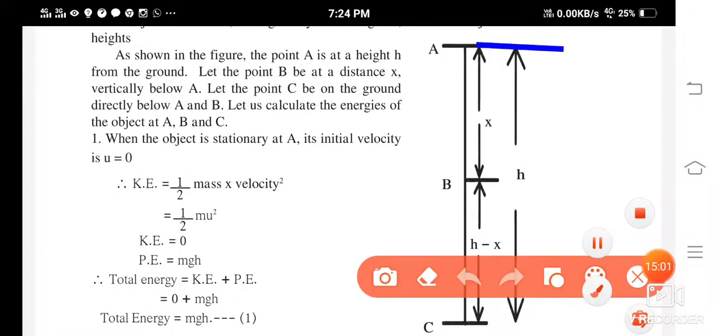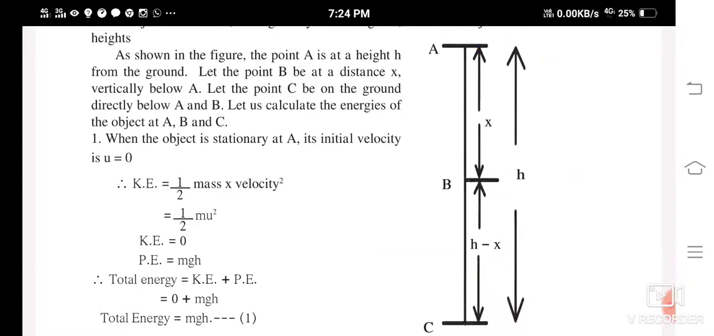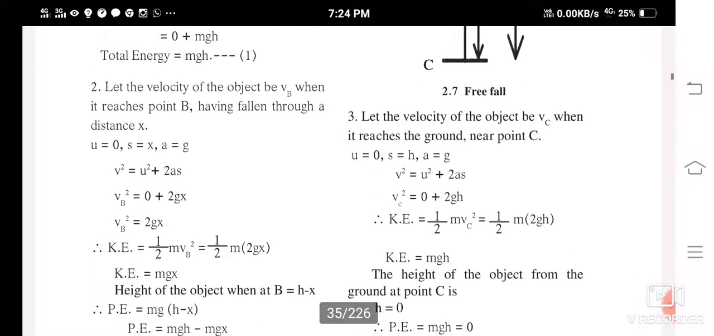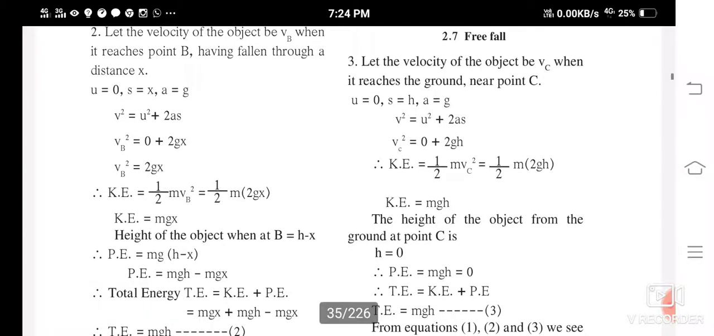See, at point A, you saw the velocity was 0. Initial velocity was 0. Now, when it came to the point B, it had attained some velocity, so you considered it as VB. Then, at point C, you are going to consider it as VC. Now again, u was 0 because the object was at rest when it started from point A. So initial velocity was how much? u is 0.